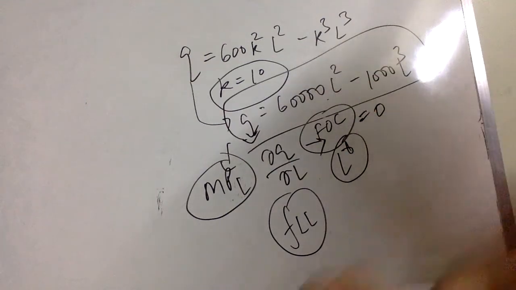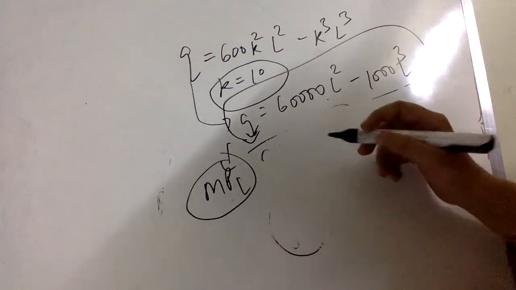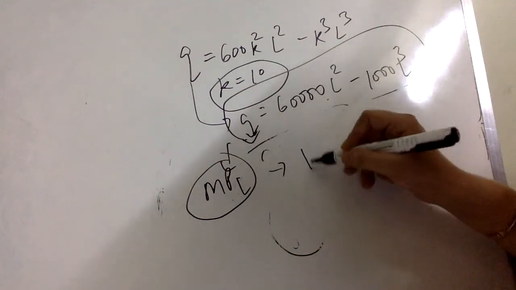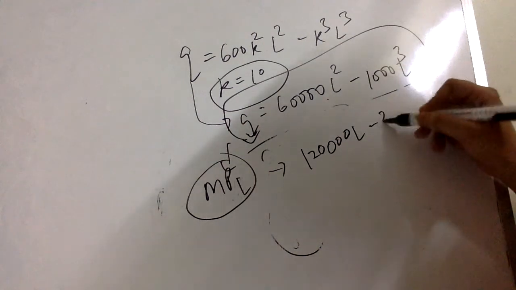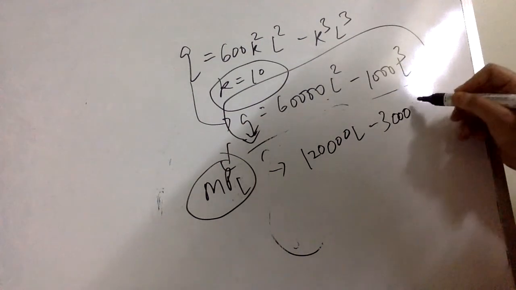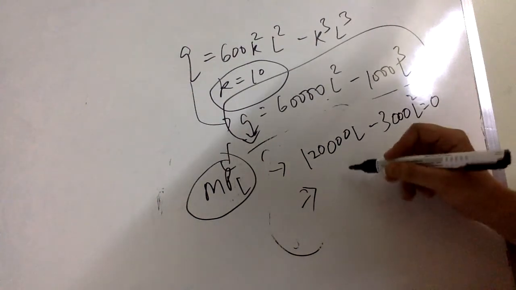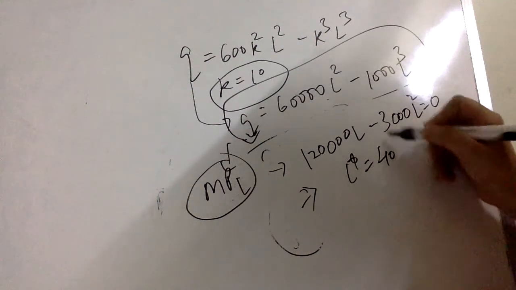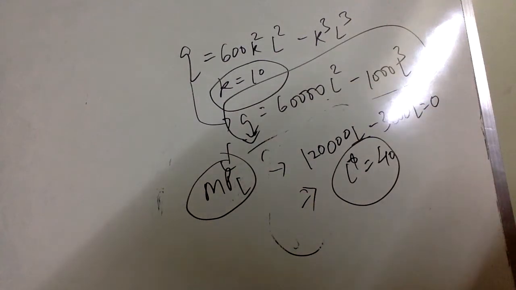So take the first order derivative, which is the marginal product of labor. This will come up as 1,20,000 L minus 3,000 L square equals 0. Compute this optimum L star, and you will get it to be equal to 40. All right, so we get an optimum level of L star.